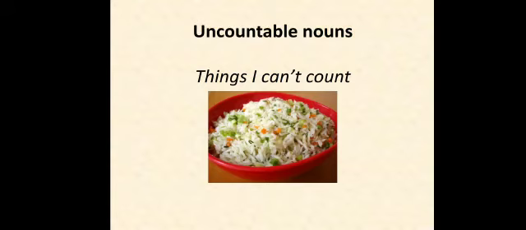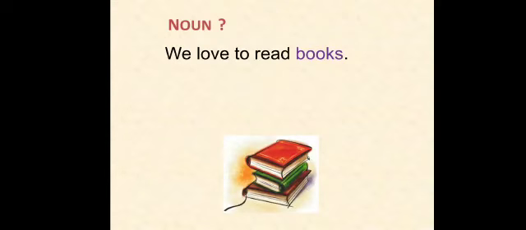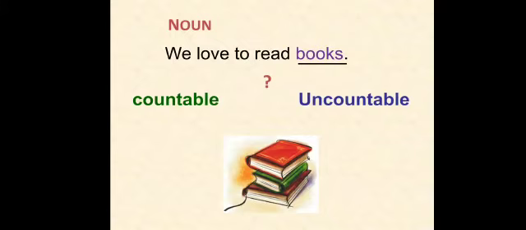Clear? Now what is uncountable? Uncountable nouns means things that I cannot count. Can you count the rice? No. Noun, we love to read. What is noun? We love to read books. What is noun here? So the noun is books, right? So can you count books? Is it countable or uncountable? Yes, we can count books. So books are countable nouns.